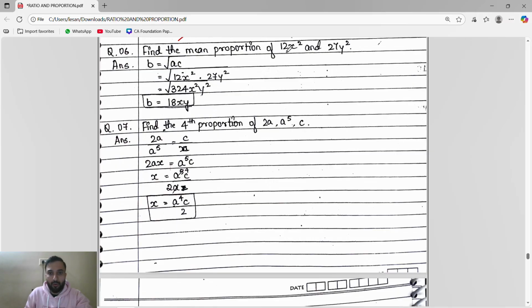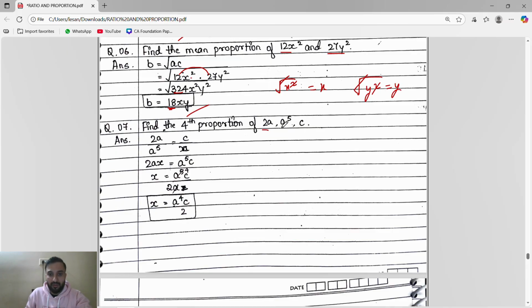Now find the mean proportion of 12x² and 27y². The mean proportion is the square root of 12x² into 27y². So we'll multiply 12 into 27. You will get 324 x² y². So we will take the square root of 324. It is 18. Then the square root of x squared, the square and square root will get cancelled, we will get x. And the same for y², square and square root will get cancelled, we will get y. The answer is 18xy.